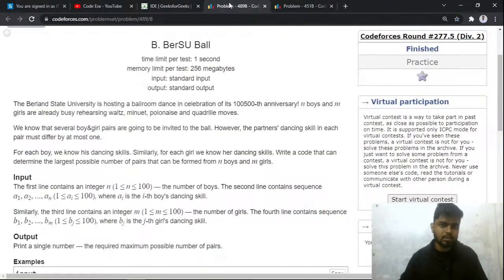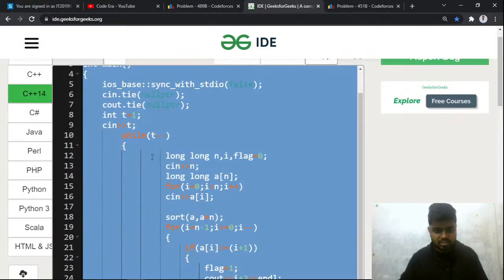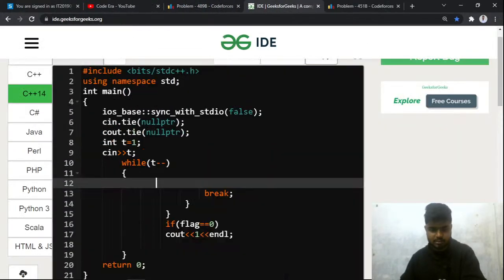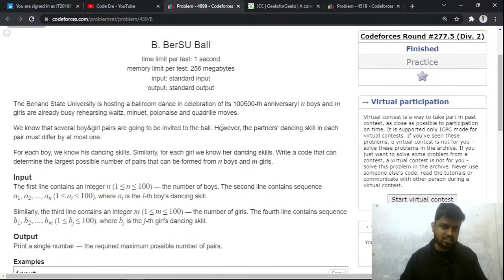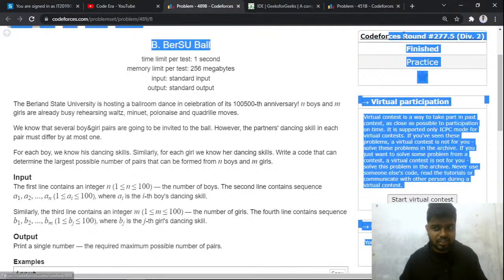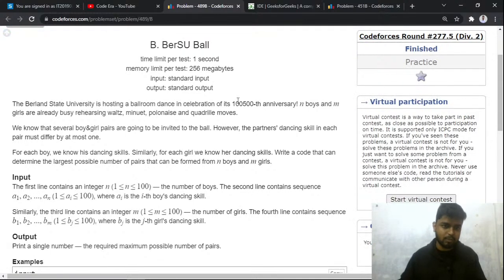Now moving to the next problem, just let me erase this code for this particular problem first. Since we have only some minimum time left, we'll be moving to this problem, that is Berso Balls. So let's read this problem statement. It came in Codeforces Round 277.5 Div 2. So this is very interesting.